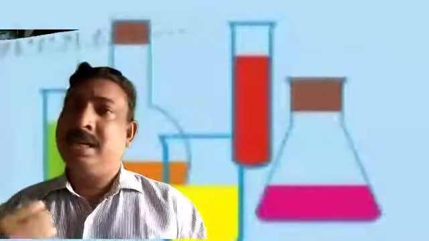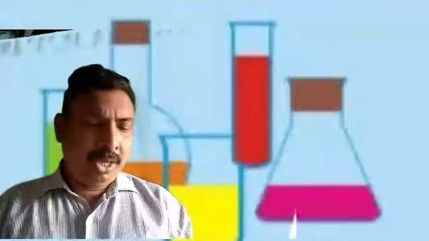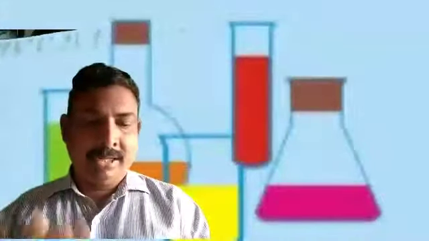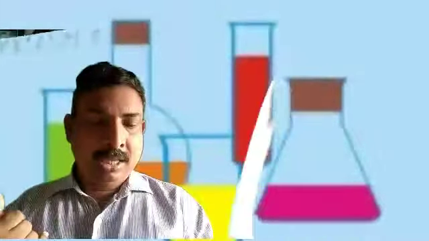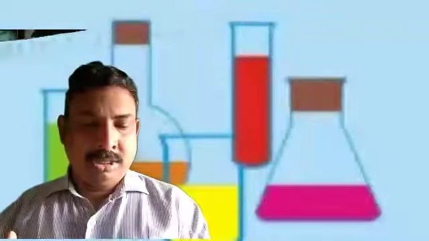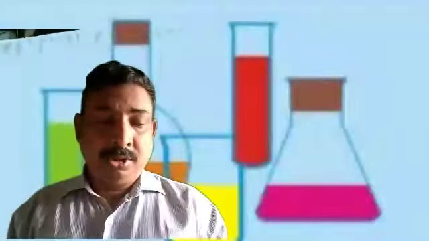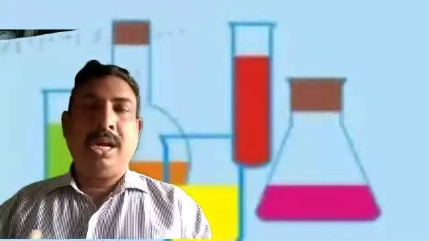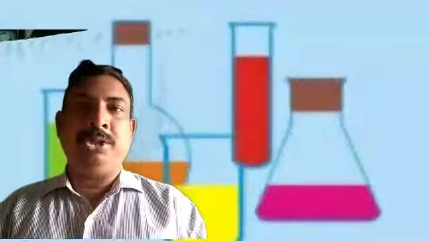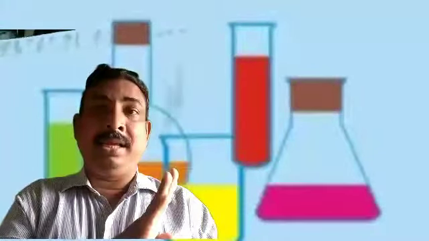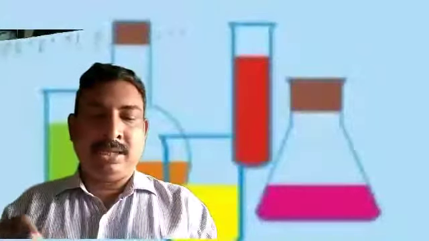Follow the same, otherwise you can directly use the hit and trial method. If you put 2, as 2 hydrogens are there, here 2 hydrogens are there, it's okay. We have 1 oxygen, there also 1 oxygen. Yes, but you can see that hydrogens are 3 there. So now what is the best method? I am keeping 2 in front of water. Then totally 4 hydrogens will be on the LHS, but this side only 3.